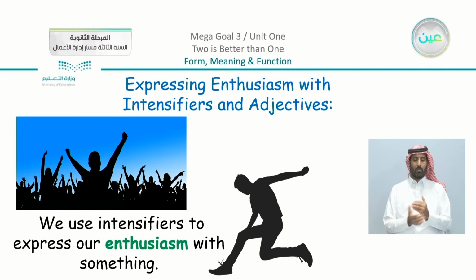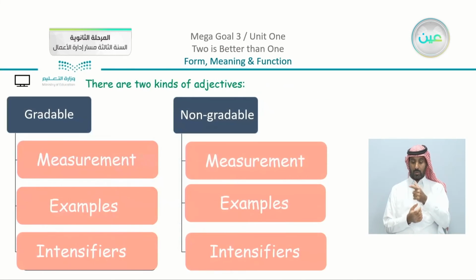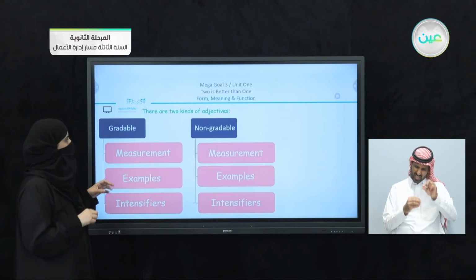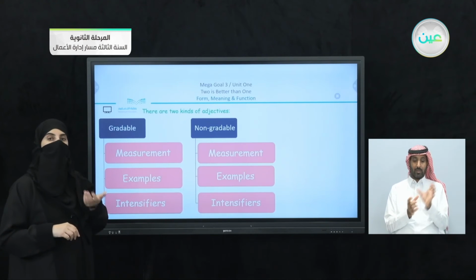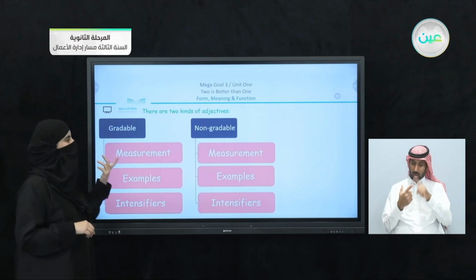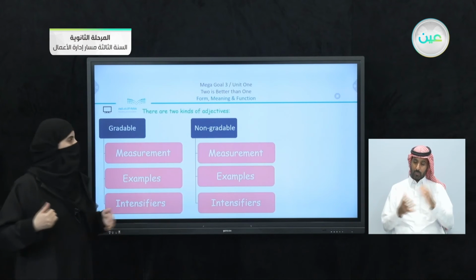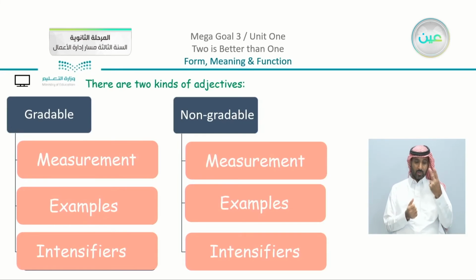Now, we use intensifiers to express our enthusiasm with something. We have 2 kinds of adjectives. So as I mentioned, we have something small and tiny. Now, the first thing to know is that some of them are gradable. We're going to see what is the meaning of gradable or non-gradable. We have 3 parts: the measurement, examples, and intensifiers that we can use.